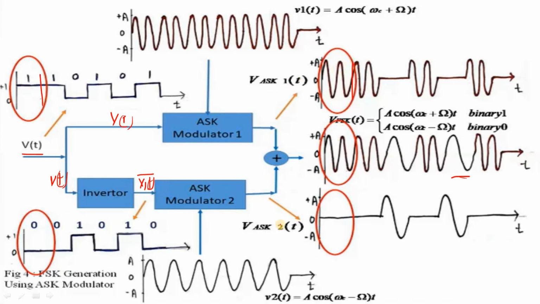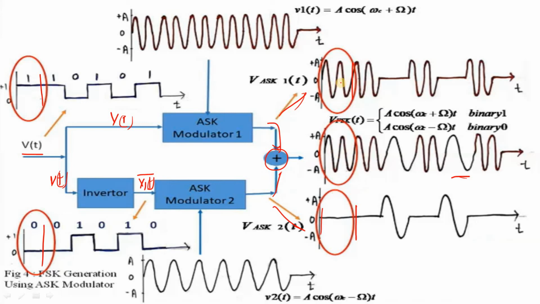Same as it is coming to this ASK modulator, if it is a logic 0 duration, the complete signal will be switched off. That means there is no waveform across the ASK modulator output. So the resulting wave output of this ASK modulator is like this. With the help of this wave and this wave, these two waves are passed through this adder like this. This adder will give the resultant wave, a combination of these.